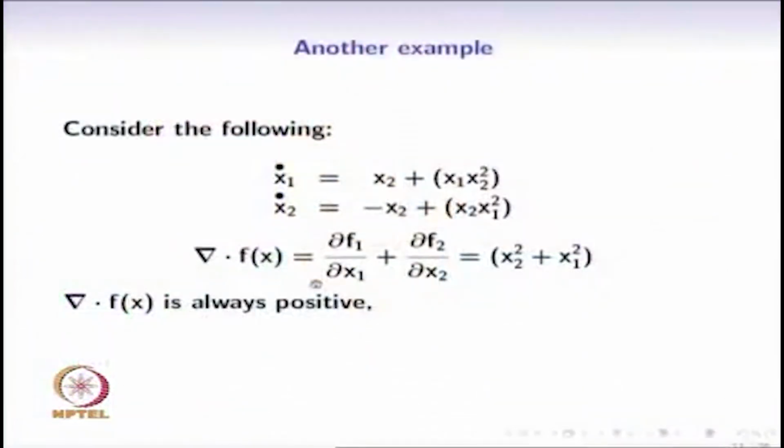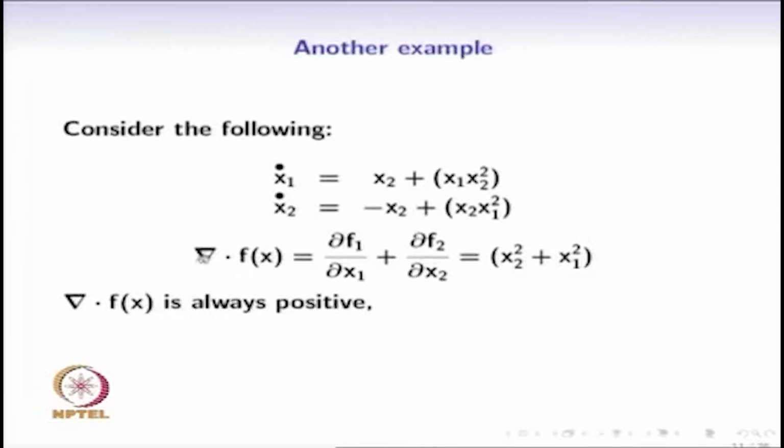Now let us take some other examples of dynamical systems and check whether there are periodic orbits or not. So consider this example, in which x1 dot is equal to x2 plus x1 times x2 square, and x2 dot is equal to minus x2 plus x2 times x1 square. So we differentiate the first. In order to use Bendixson criteria, this particular quantity that we need to evaluate is nothing but the divergence of f.